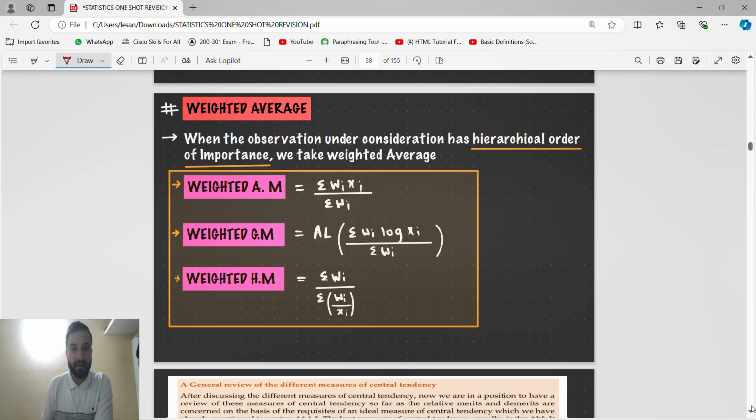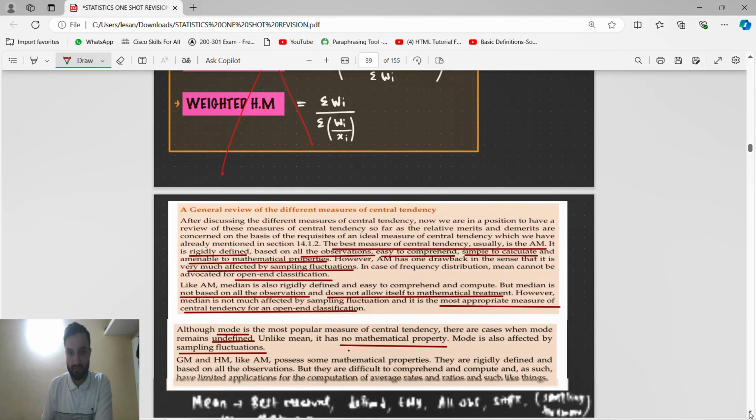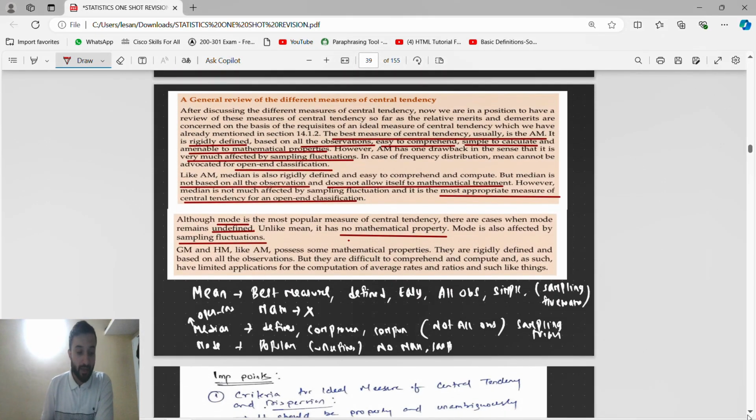Okay, weighted average. Why is weighted average not there? Okay, guys, these are a few things which are important.